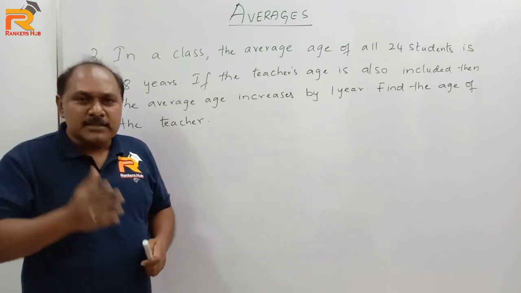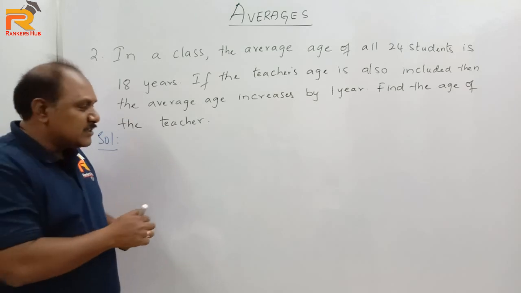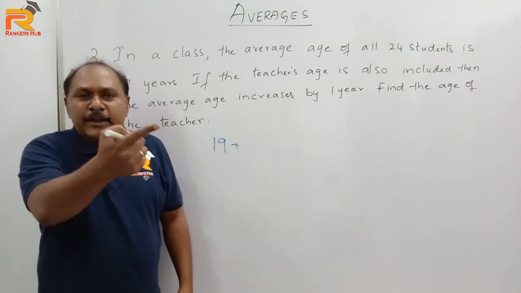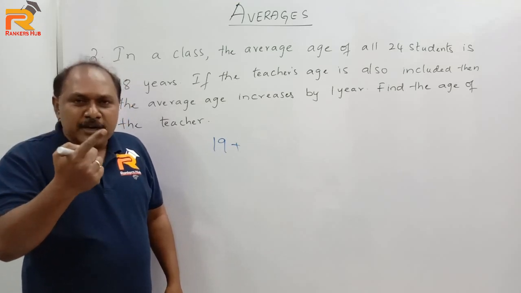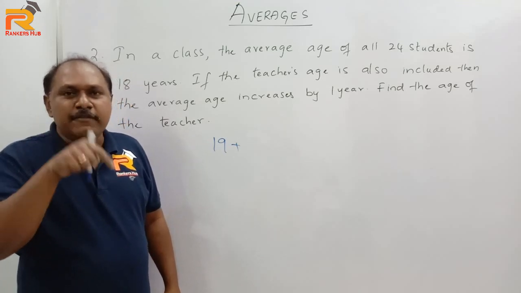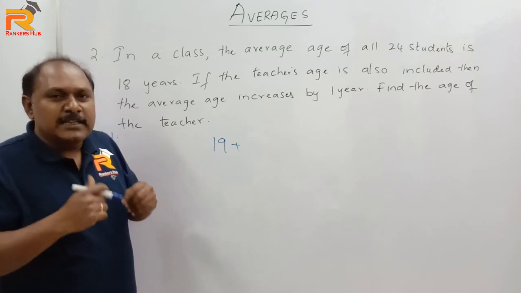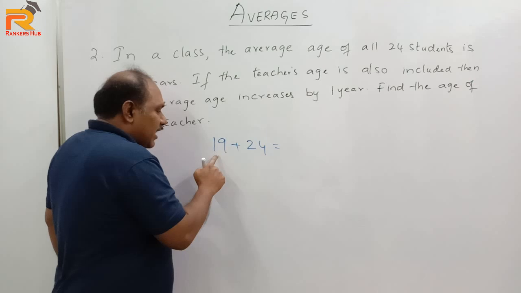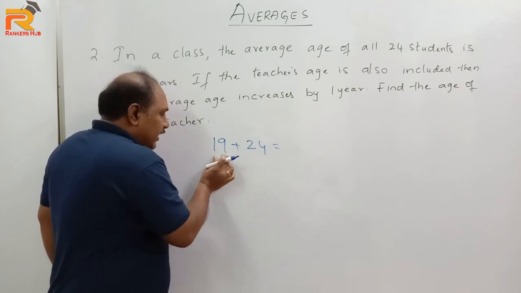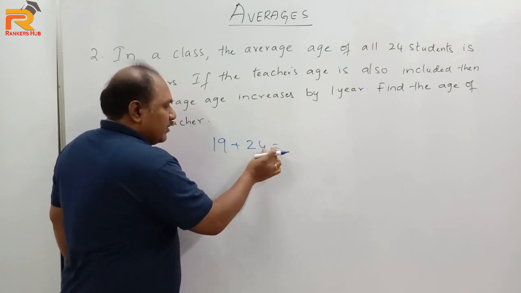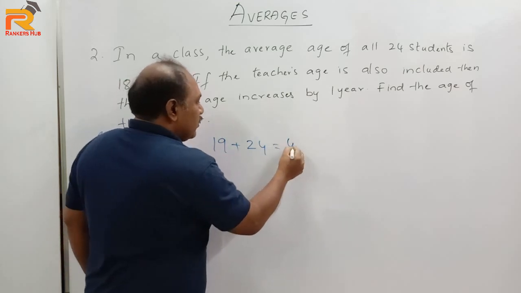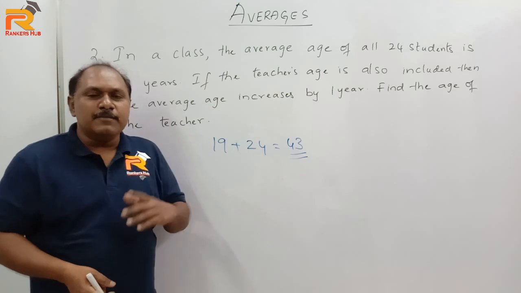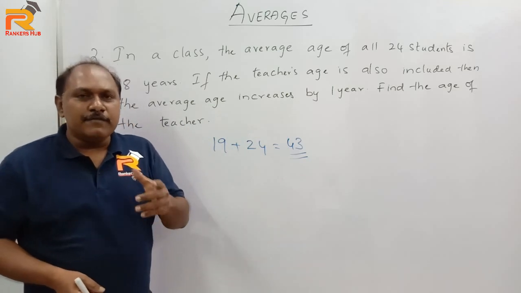Now our point is, teacher also has 19 years now after giving away 1 year to all 24 students, because each student had 18 years, but now each student will have 19 years. So each student is given away 1 year. So like that you have 24 students. So our answer will be only a single step, 19 plus 24 into 1. That is 24. 19 plus 24, 43. So if we can think like this, these type of problems can be solved not taking more than 5 seconds.